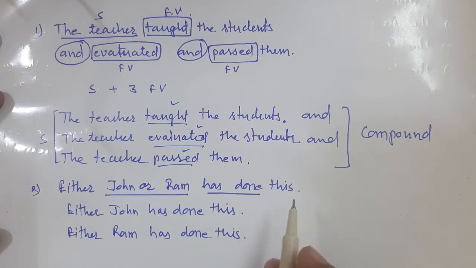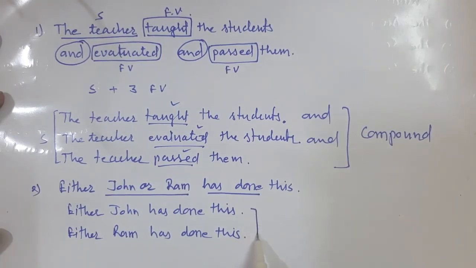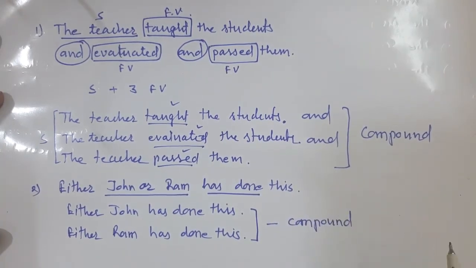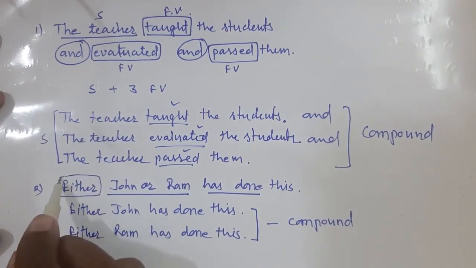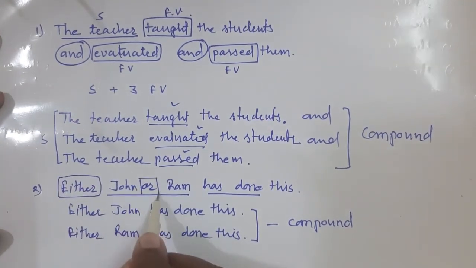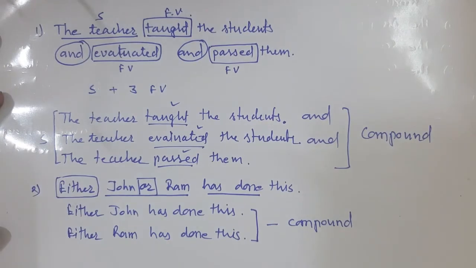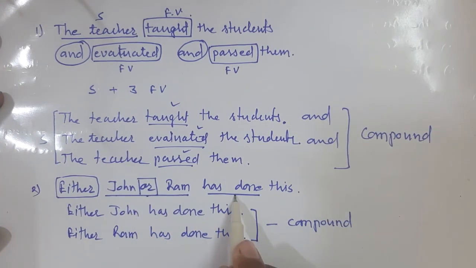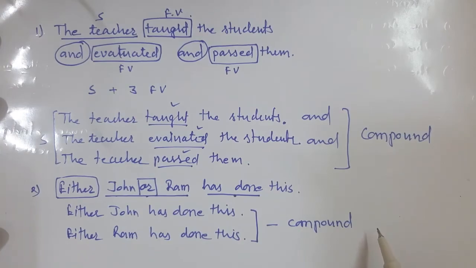A compound sentence, which is joined with either and or. Here we see two subjects, one verb, so this is called a compound sentence. Have you understood?